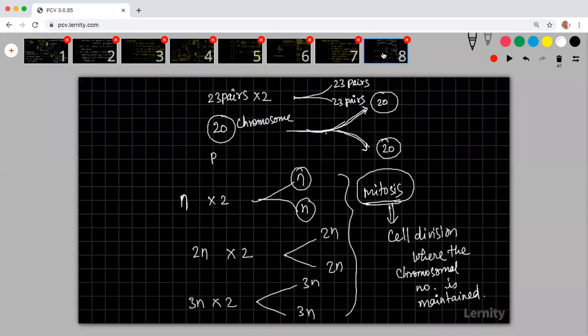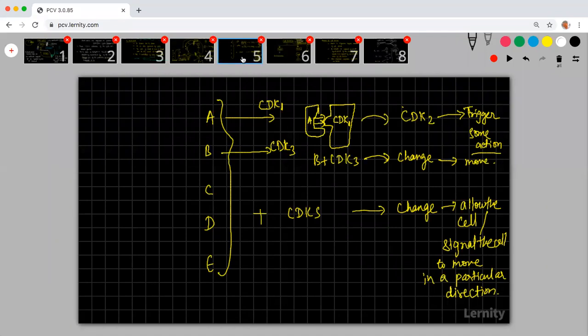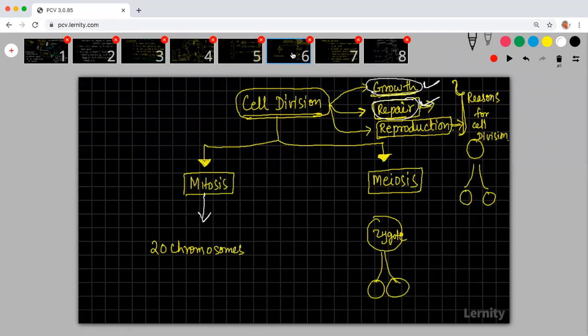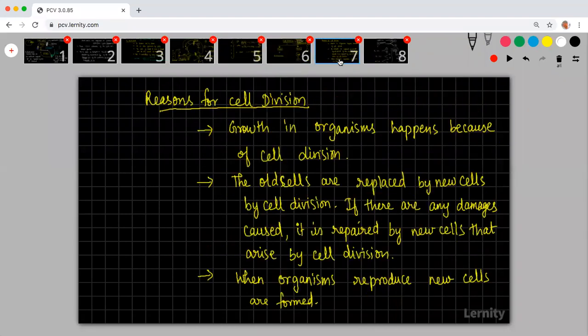Yes, it happens in somatic cells. I'll tell you about it tomorrow. Fifth one, sixth one, seventh one, first one.